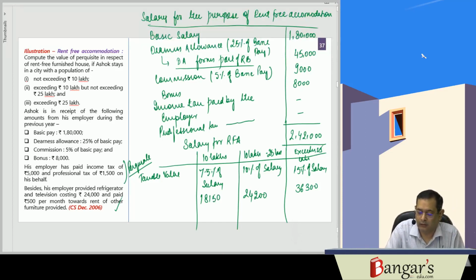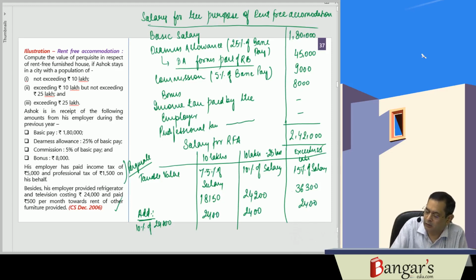Then he has been provided a refrigerator and TV costing 24,000. Add 10% of the original cost of furniture, so 2,400 will be added here.